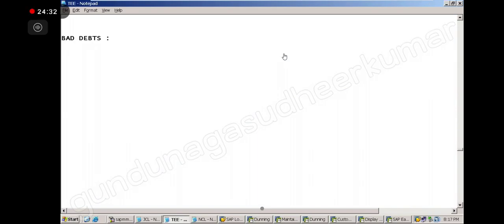So then what will happen to your money? It goes to bad debt. Any chance of you recovering it? No, sir. But all this process will not happen overnight. How many days it will take, nobody knows. So during this process, how are you going to show all these invoices which are pending to be paid, the bills receivable not cleared, overdue items, where you don't know whether you will get the money or not?